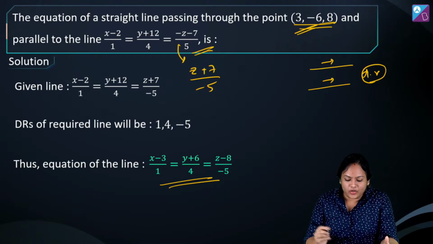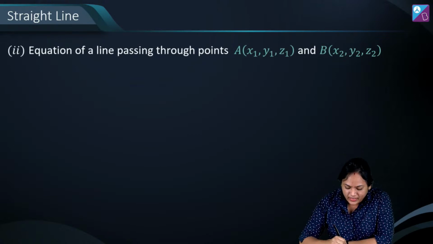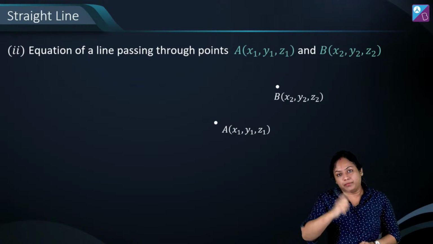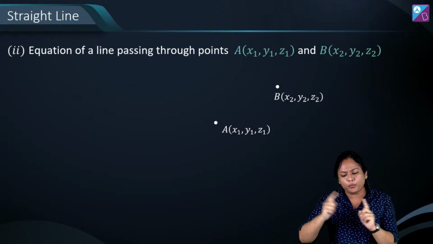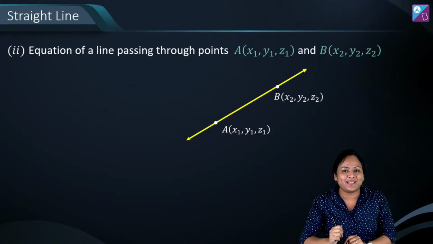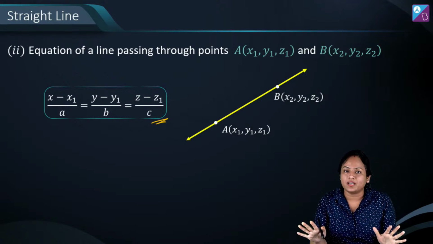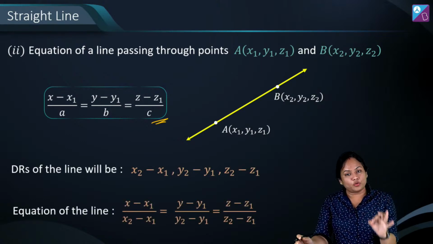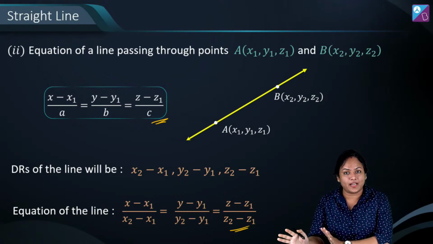ठीक है, ऑलराइट. Moving further, in straight line जो second point which I was telling you, suppose if 2 points are given on the line, तो उसकी इक्वेशन कैसे लिखी जाएगी. तो अगर 2 points दे रखे हैं पर हमें तो एक ही point चाहिए, साथ में also need direction ratio. And how can I find direction ratio guys if 2 points are given on this line? Well, we have already seen that x2 minus x1, y2 minus y1, z2 minus z1, right. वो हो जाएंगे direction ratio. तो वो हम यहाँ a, b, c की जगह put करेंगे. So equation therefore is going to become x minus x1 by x2 minus x1, similarly, y minus y1 by y2 minus y1 is equal to z minus z1 by z2 minus z1. ठीक है?